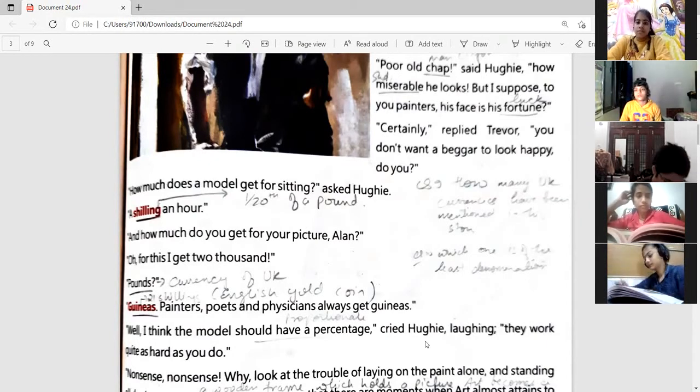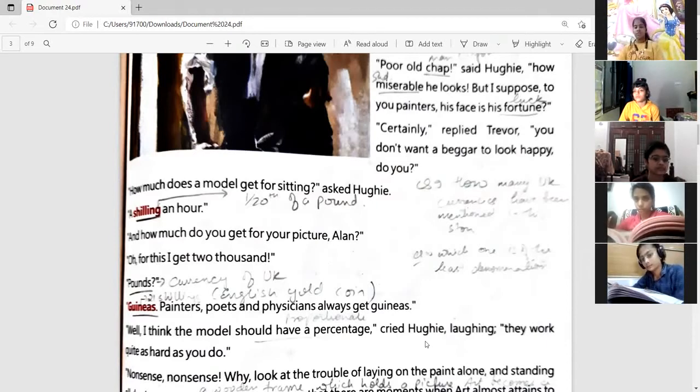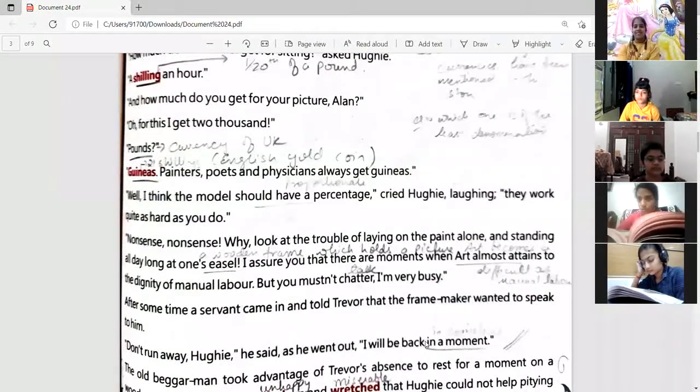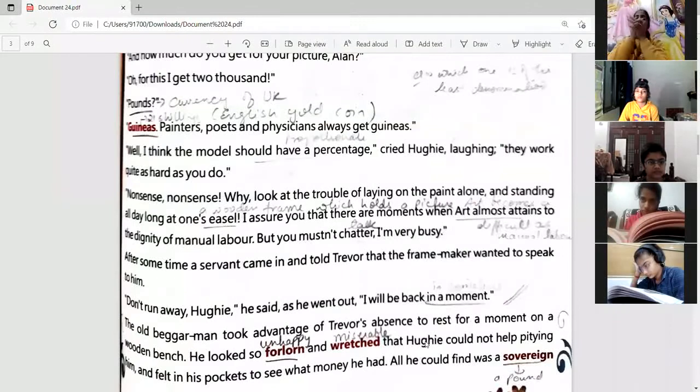Cried Hughie, "They work quite as hard as you do." So Hughie is saying that they are also working very hard like you do. He is also standing there. He is an old man. He is standing there for you for such a long time. So this is also very hard work like you are painting. So he must also get something for it.